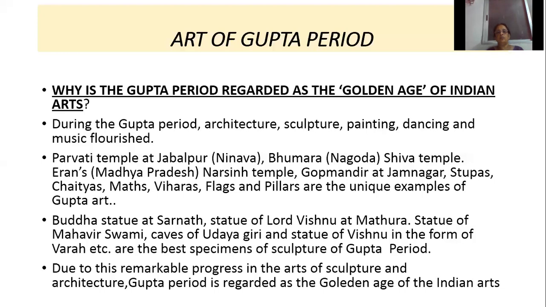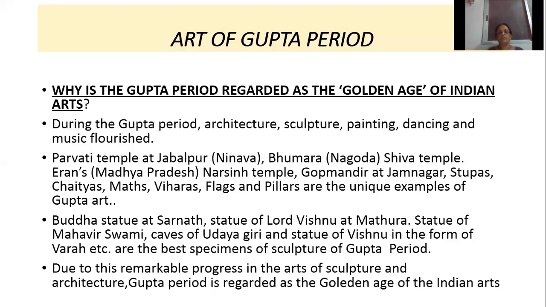Then about sculpture. Buddha statue at Sarnath. Sarnath is in Uttar Pradesh. Then statue of Lord Vishnu at Mathura, that is also in Uttar Pradesh. Statue of Mahavir Swami, in the caves of Udayagiri, that is in Andhra Pradesh.